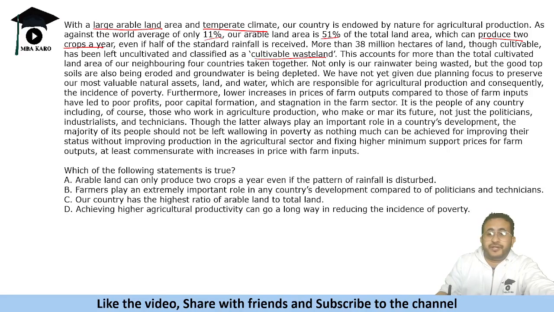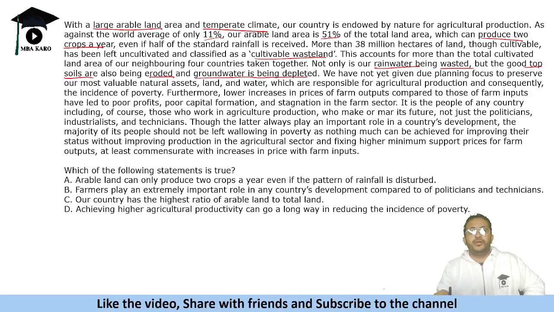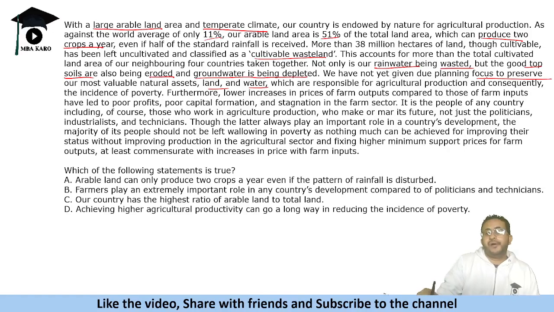Not only is our rainwater being wasted, but the good topsoils are also being eroded and groundwater is being depleted. So rainwater waste हो रहा है, ठीक है? Topsoil erode हो रही है and groundwater is depleted. So these are the problems. We have not yet given due planning focus to preserve our most valuable natural assets, land and water, which are responsible for agriculture production, and consequently the incidence of poverty. So we are not valuing our natural assets, land and water. We are not focusing to preserve it. As a result, we are having less agriculture production and poor.